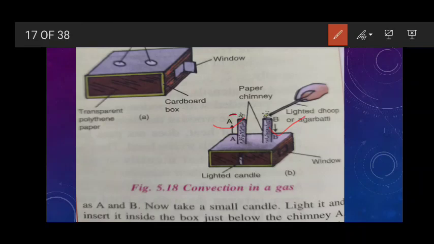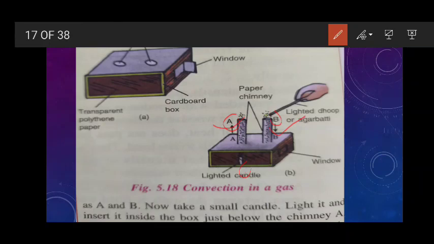Mark them A and B. So this one is what? This one is A and this one is B. Now take a small candle, light it and insert it inside the box. Clear? Inside the box, the lighted candle. You can see the lighted candle here. Light it and insert it inside the box just below the chimney A.